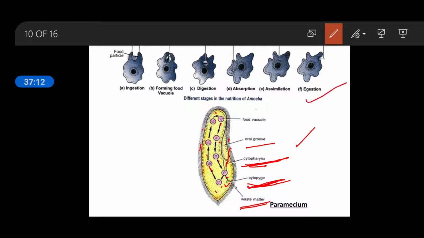But in the case of amoeba, because its shape is not fixed, the anus and the mouth part are also not fixed. This is the only difference, but the rest of the things are the same. All five steps of holozoic nutrition are the same in both cases.